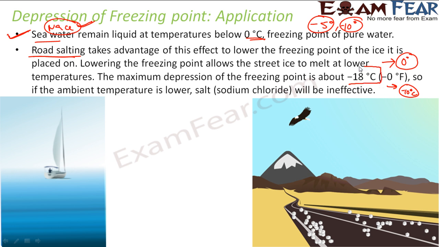Correct? But please note, the maximum we can lower is till -18 degrees Celsius. If the temperature is lower than -18 degrees Celsius, which is rare, the salting won't help. But in most of the country, road salting helps, because it lowers the freezing point of the snow, and with this the snow will melt even if the temperature is, let's suppose, 5 degrees Celsius. If it is pure water snow or pure water ice, it won't melt, it will be hard. But the moment you put salt, even at 0 degrees Celsius when it would be in the solid phase, it will melt.